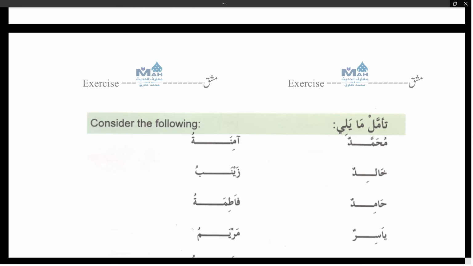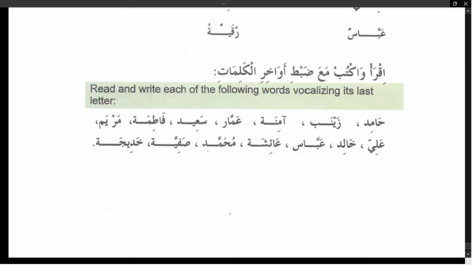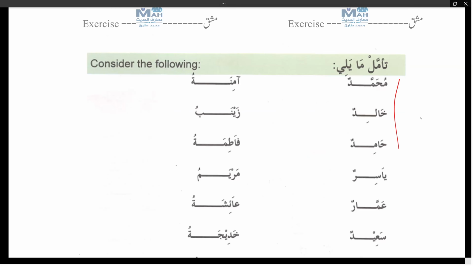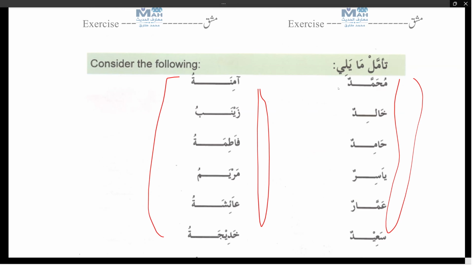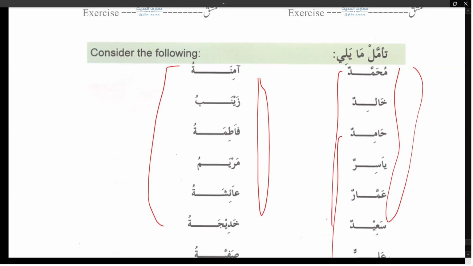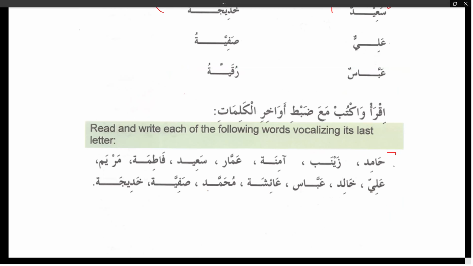Now this is the last exercise. In this, the right column has munsarif nouns and the left column has ghair munsarif nouns. The simple explanation: they are all feminine, they are all masculine. So now you have to read masculine munsarif and feminine ghair munsarif with single vowel.